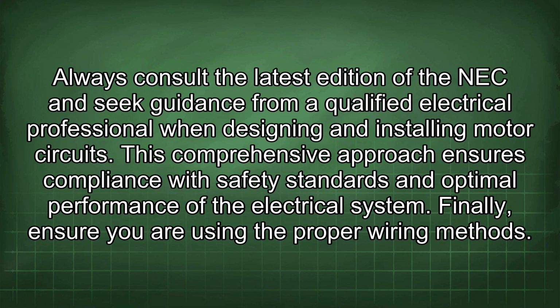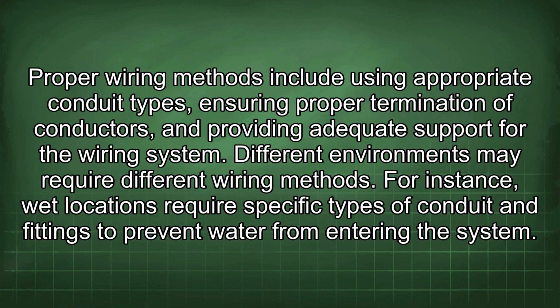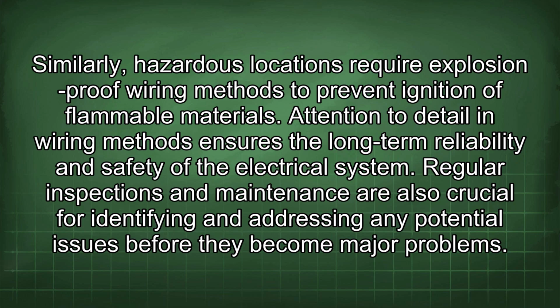Finally, ensure you are using the proper wiring methods. Proper wiring methods include using appropriate conduit types, ensuring proper termination of conductors, and providing adequate support for the wiring system. Different environments may require different wiring methods. For instance, wet locations require specific types of conduit and fittings to prevent water from entering the system. Similarly, hazardous locations require explosion-proof wiring methods to prevent ignition of flammable materials. Attention to detail in wiring methods ensures the long-term reliability and safety of the electrical system.